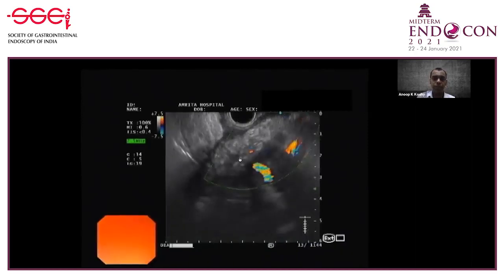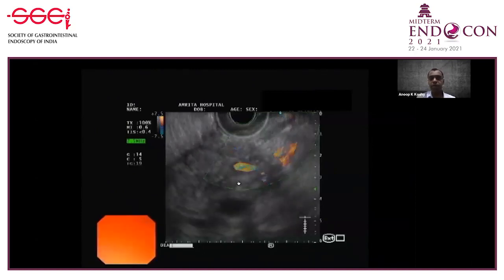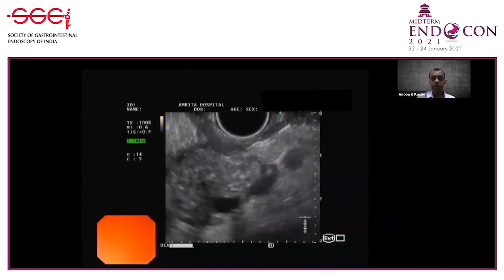We're applying Doppler just to make sure that's the PD. And we measured the PD. You can see the PD measured around 0.7 millimeters in the body of the pancreas. So this you can puncture only with the 22 gauge needle. So this is a 22 gauge needle. And we